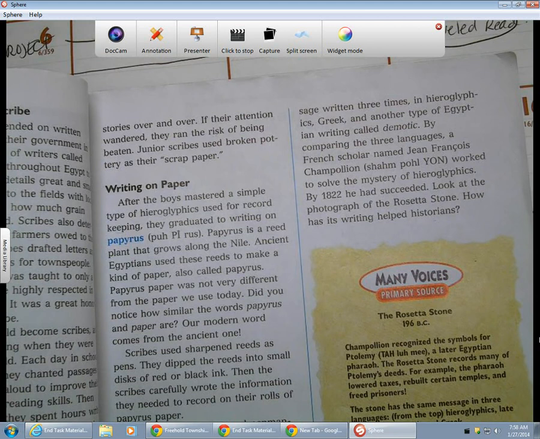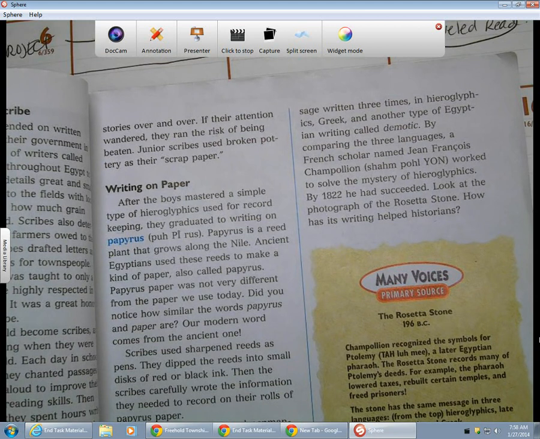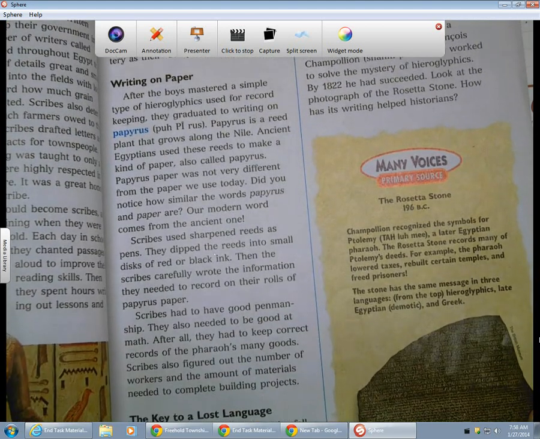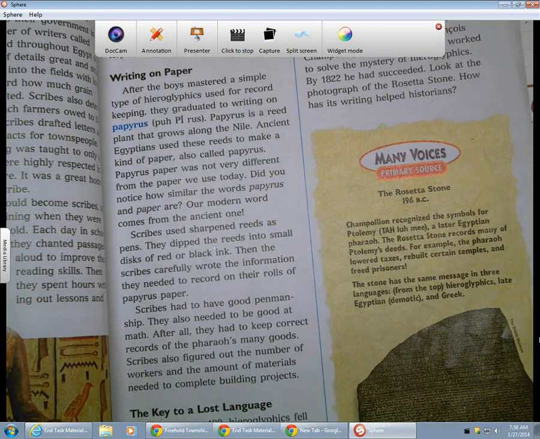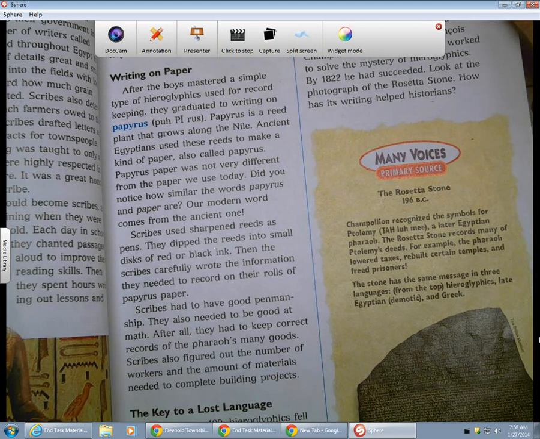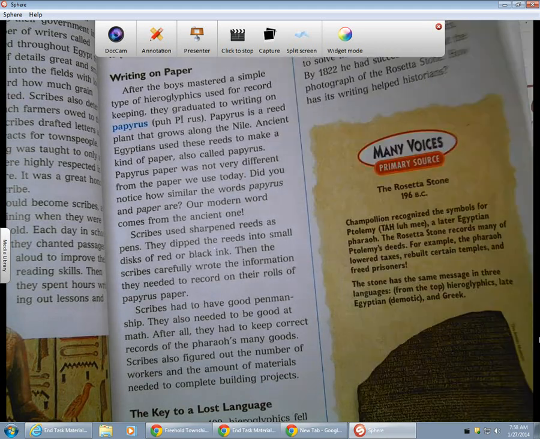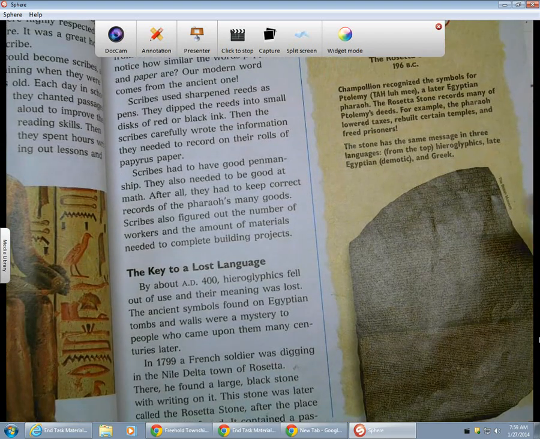Look at the photograph of the Rosetta Stone. How has its writing helped historians? Champollion recognized the symbols for Ptolemy, a later Egyptian pharaoh. The Rosetta Stone records many of Ptolemy's deeds. For example, the pharaoh lowered taxes, rebuilt certain temples, and freed prisoners. The stone had the same message in three languages. From the top: hieroglyphs, Egyptian Demotic, and Greek. And actually, you can see the different divisions, one, two, and three.